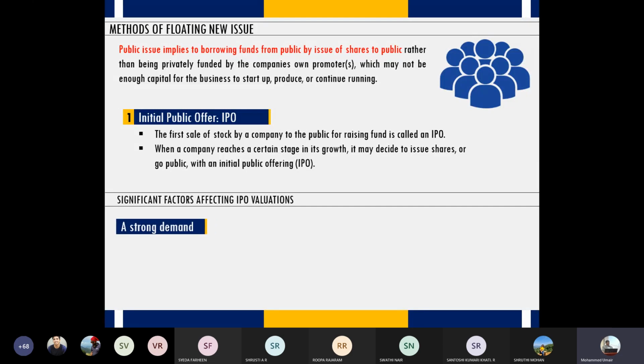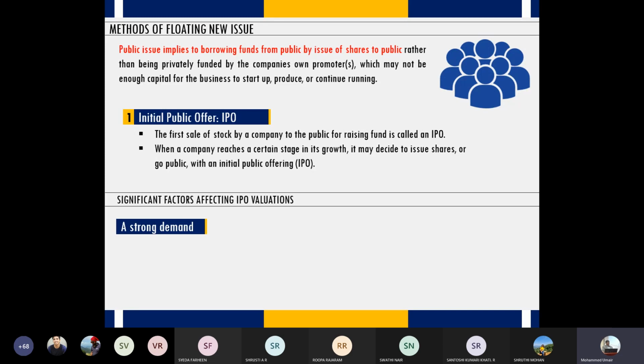Parameter number one, a strong demand. A strong demand not just for the shares. Here, a strong demand also represents the demand for the offering the company is giving to the customers. So for the company which is issuing shares, does the product of this company have a strong demand in the market or not?